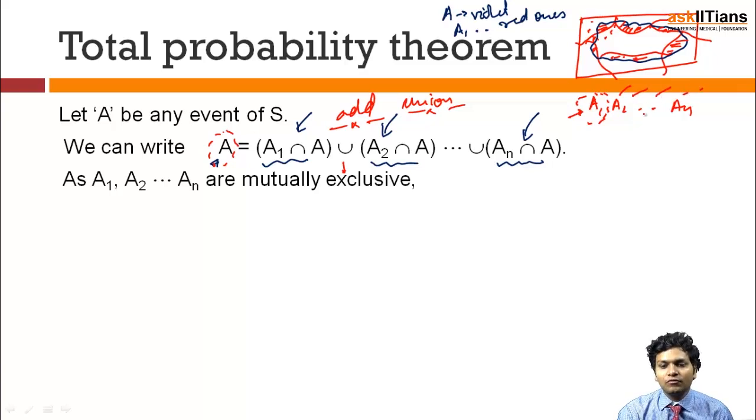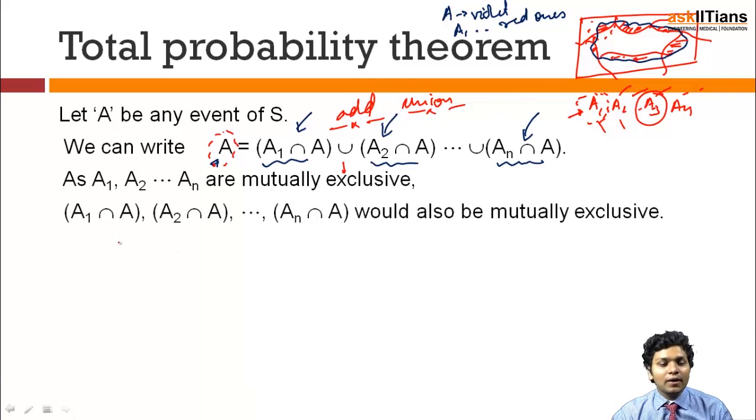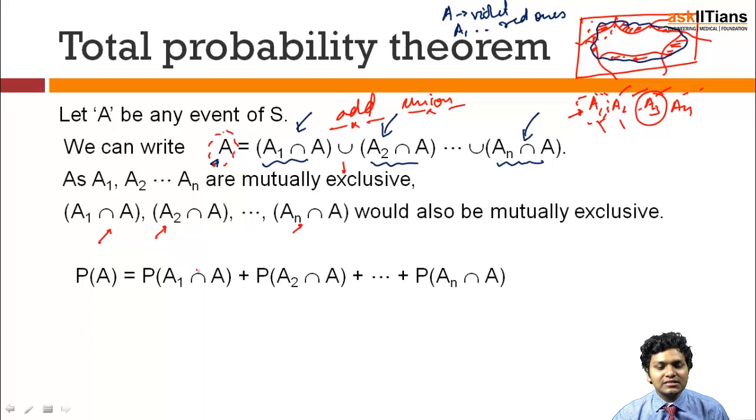Similarly, if I am considering A3, I will have nothing from A1, A2 till AN. So their intersections with A will also be mutually exclusive. And if they are mutually exclusive, I can very easily write my union as a summation.